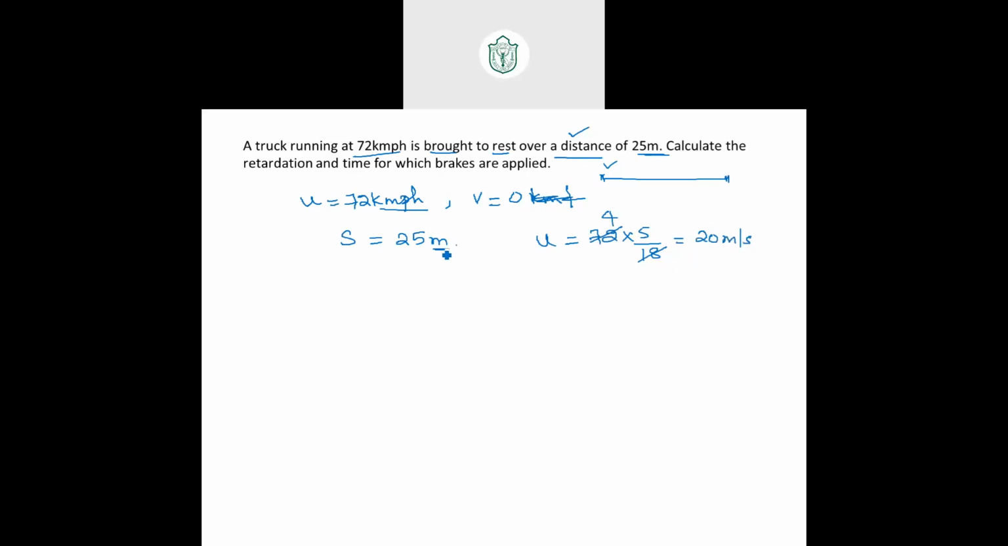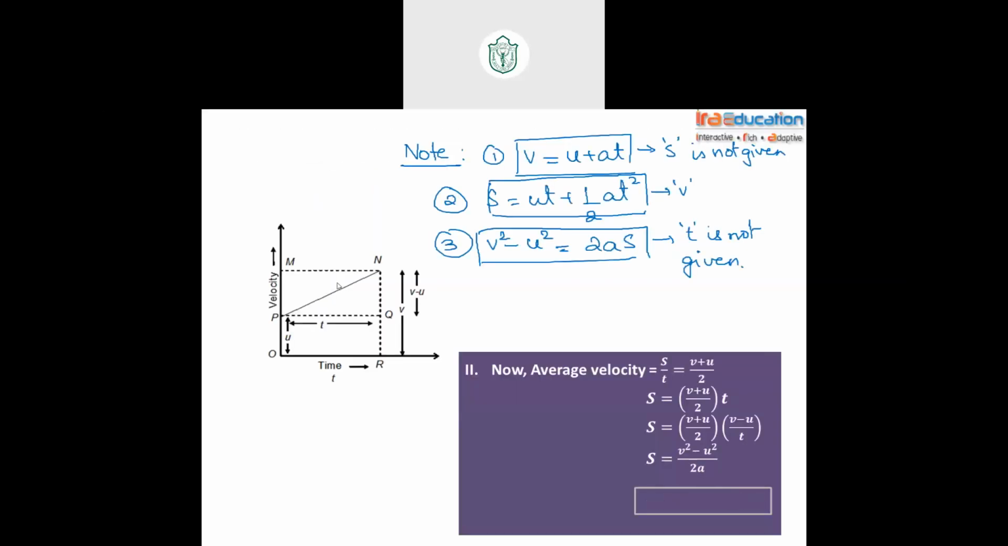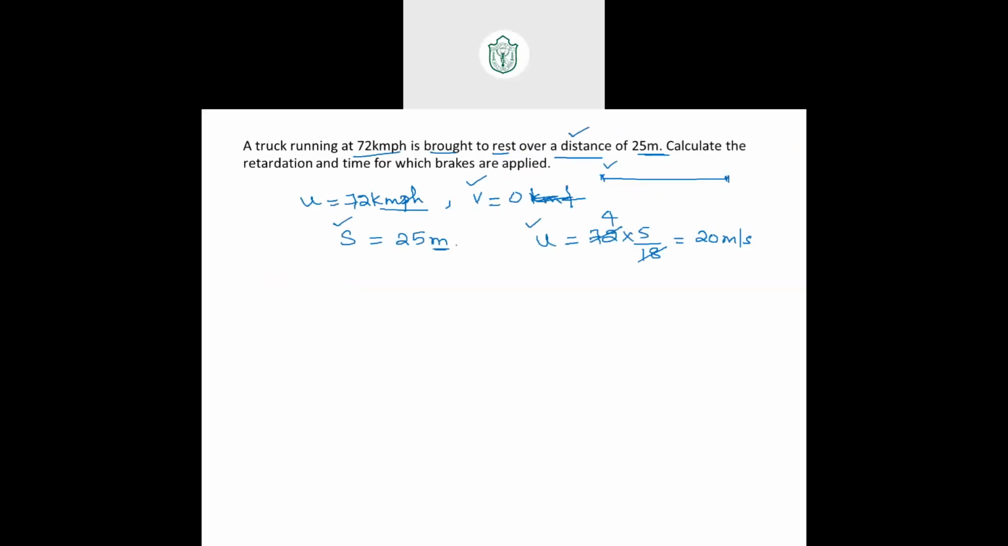Now think about it, guys. I have given you a shortcut. I told you, v is given, u is given, s is given. When time is not given, we should go for which equation? See, when time is not given, clearly, third equation. Go for third equation, solve. You will get the answer. First, you will get acceleration. v squared minus u squared equals 2as. v squared is 0 minus u squared is 20 squared equals 2 times acceleration times 25. Acceleration is 400 by 50, that is 8.